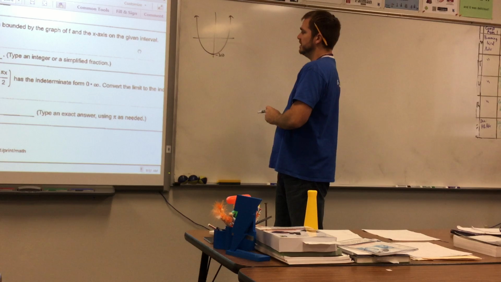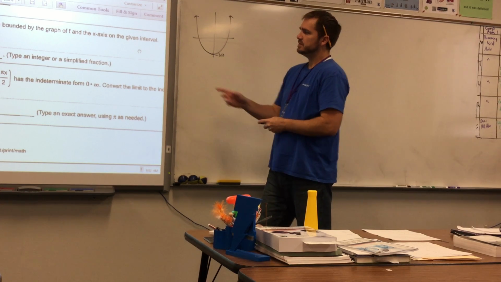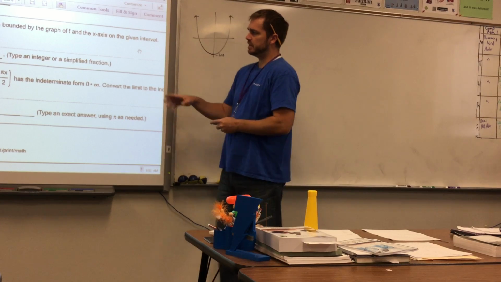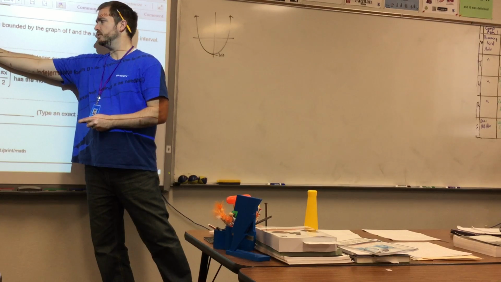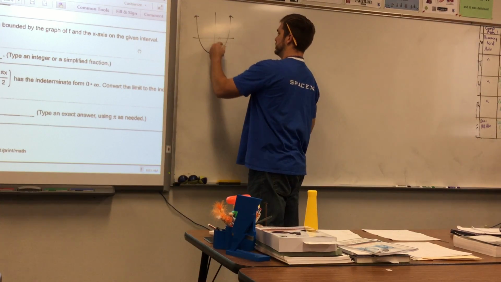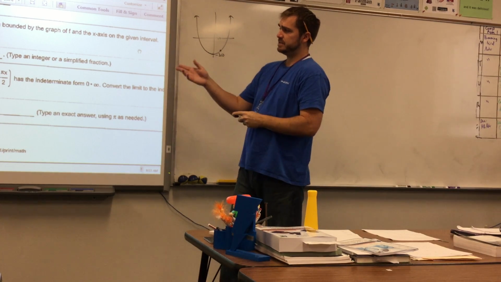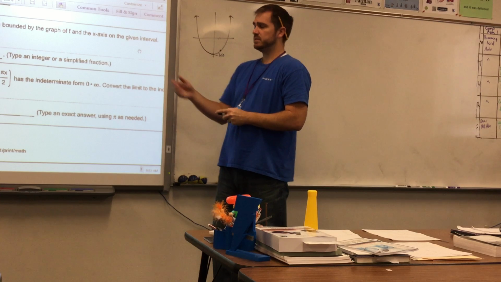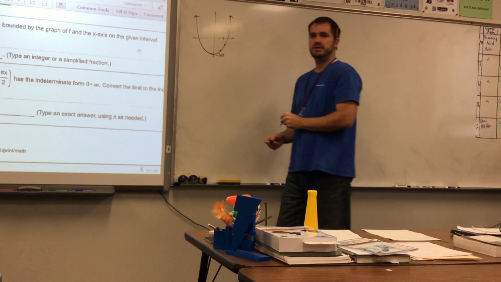And they want us to find the values between 2 and 3. So 2 is going to be, you can use your calculator, but 2 squared is 4, so 4 minus 20 is -16. So right about there. And 3 squared is 9, 9 minus 20 is -11, so we're still down here in negative territory.